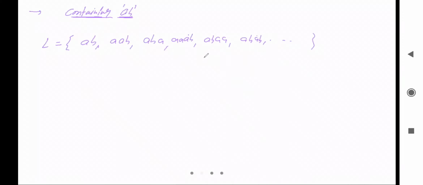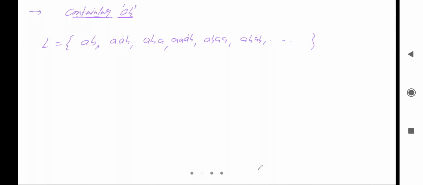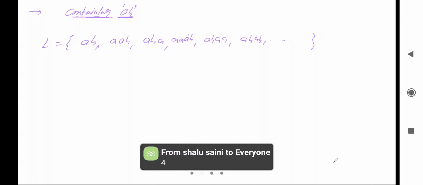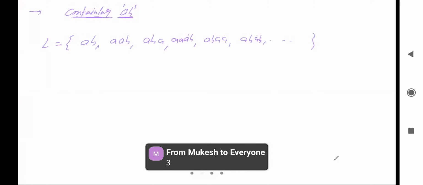Then, what is the number of states in the minimal DFA? Can you tell me? Okay, 4 or 3. Some candidates are saying 3, some are saying 4. Okay, let's check.